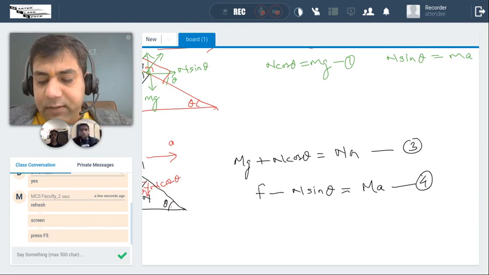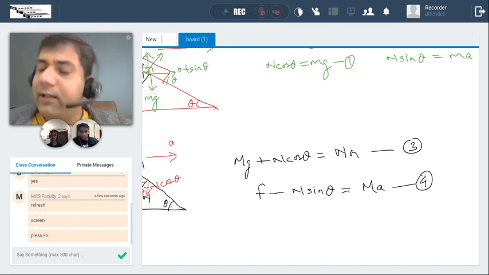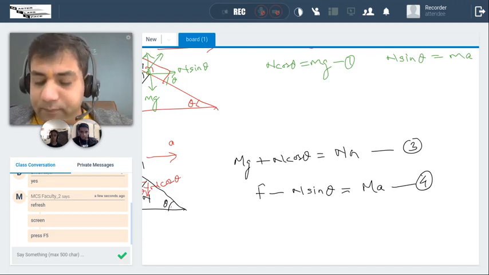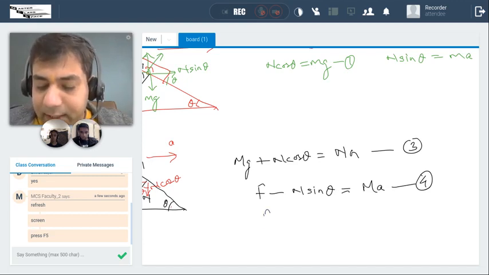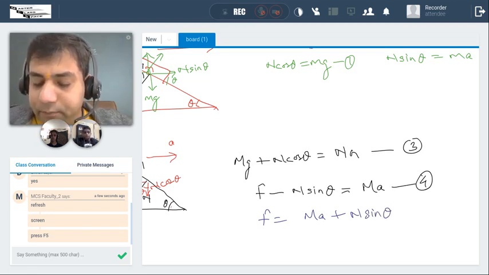I tell you one thing. There is no use of equation 3 at all. With practice, you will realize which equation to write and which equation not to write. For right now, I have written all the equations. So basically, I am getting F equal to m a plus n sine theta. I don't want n and a in my answer. Then what to do?